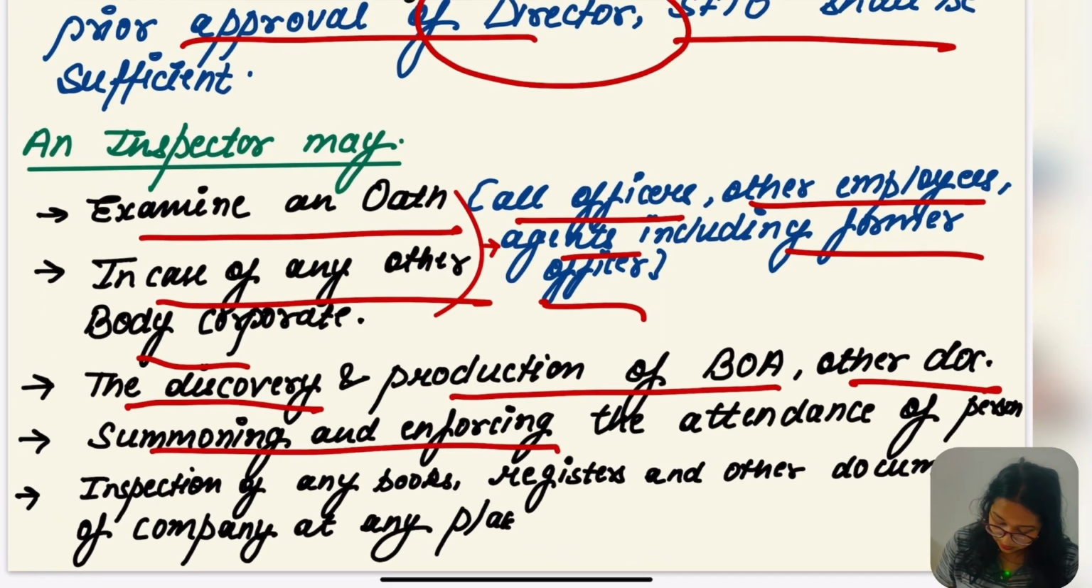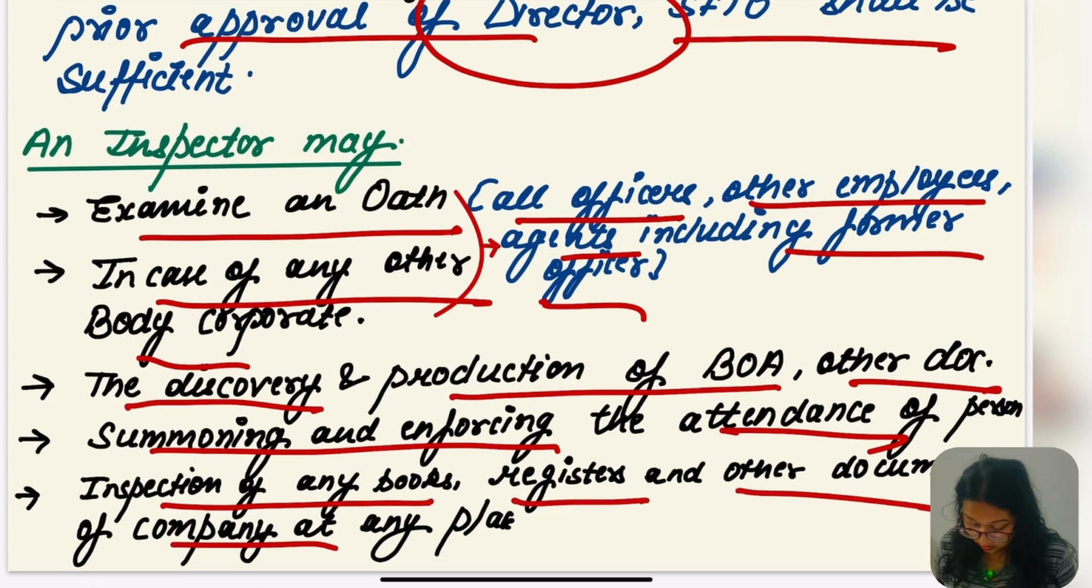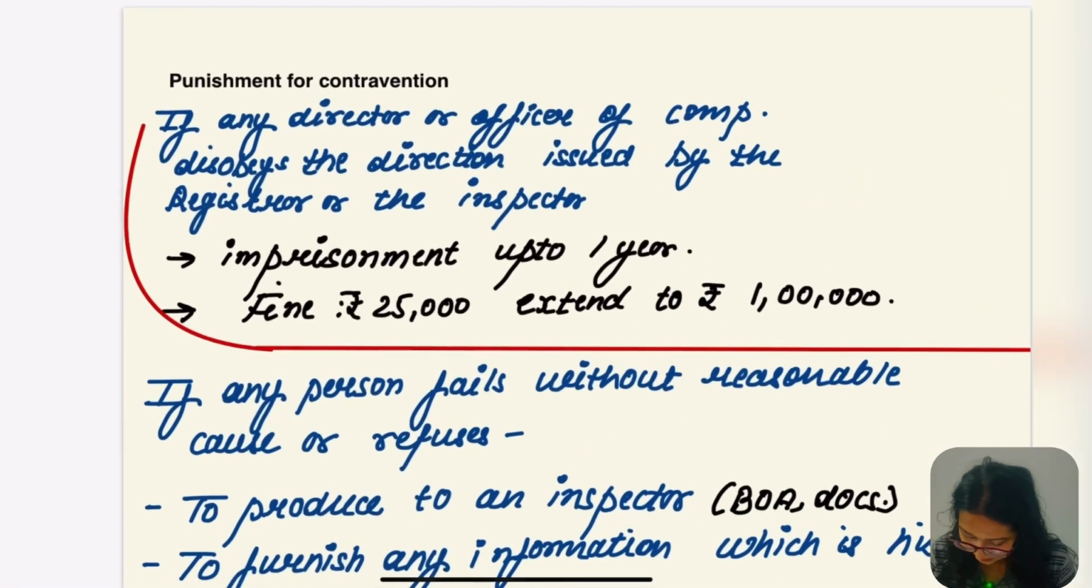Let's go to the other. Summoning and enforcing the attendance of the person. This is also the same. Inspection of any book, register and other documents of the company at any place, whether it is in the company or not. If the books of accounts and registers related to the company for the investigation are kept at any place other than the company, then the inspector has the power to inspect those books of accounts, documents, etc. at that particular place.